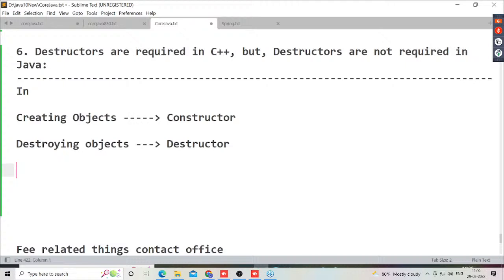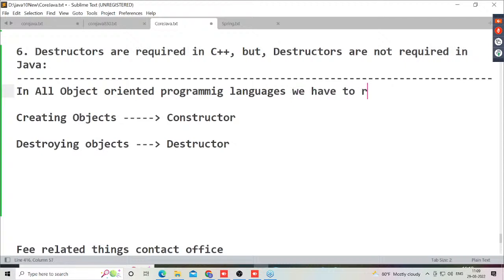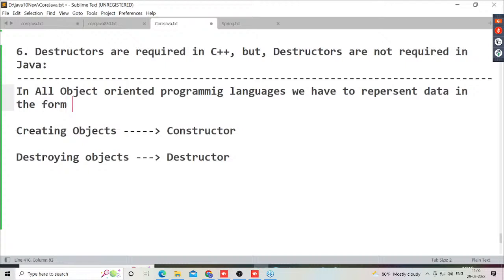That's it. Now let me give 1 or 2 lines of data about this so that we complete this point. Try to understand this point. Right, sir. In all object-oriented programming languages, we have to represent data in the form of objects.